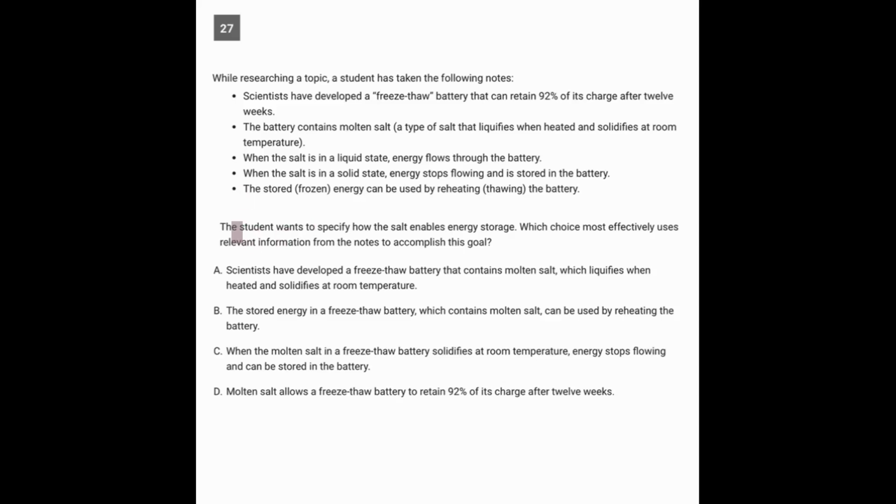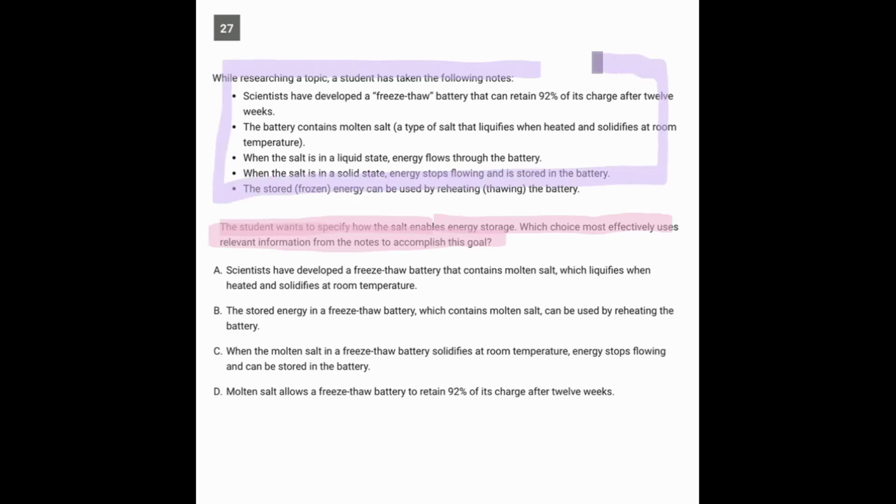Here, we'll start by looking at the prompt like we always do, but this particular question is different. This is a rhetorical synthesis question. When you have this sort of data and they're asking us which answer choice uses the data to do something, those are rhetorical synthesis questions. And the funny thing about them is that in the grand majority of situations, we don't really even need to read this part. Of course, there may be a few moments that we do, but let's go ahead and give this a try.